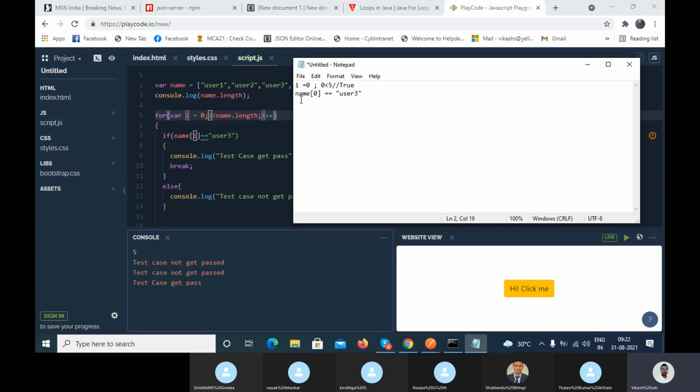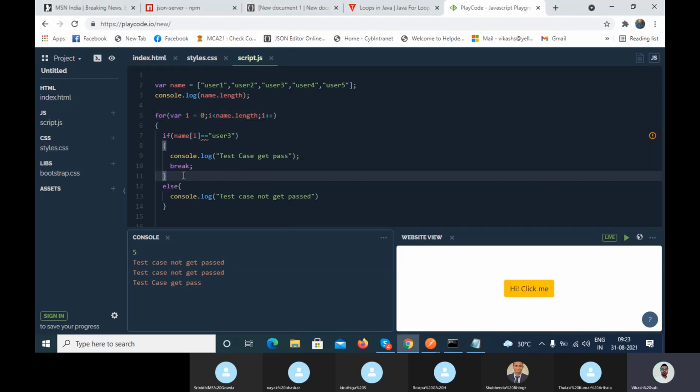What is the index of 0 here? User 1. User 1 is equal to user 3, so the condition is false. That's why it does not go inside the if condition, it goes to the else part, and prints test case not get passed, right?